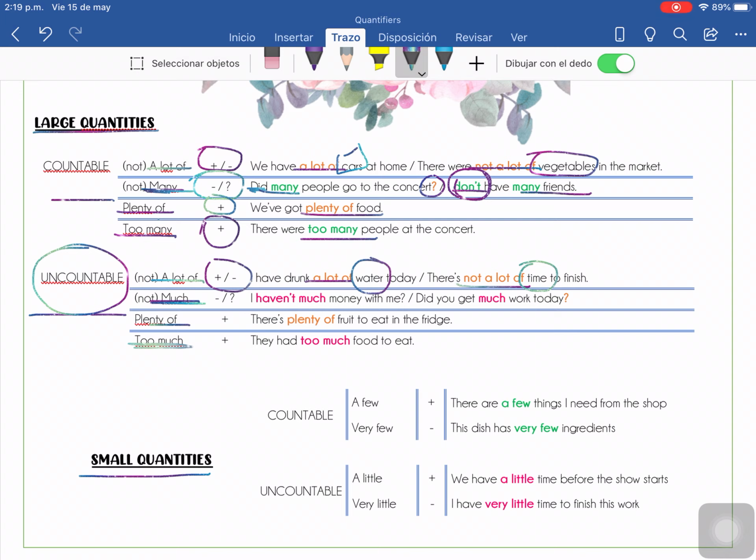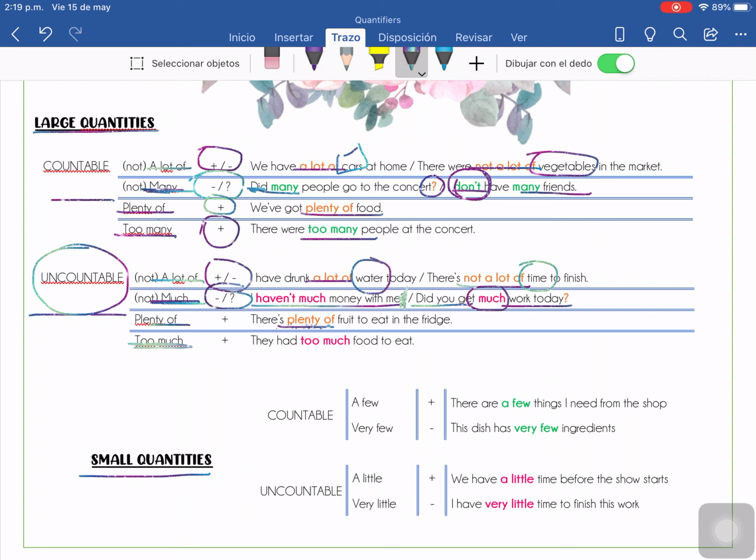Then, much, the same, negative and questions. Negative, I haven't much money with me. Esa no es una pregunta, I'm sorry, se me fue un question mark. Or the question, did you get much work today? Si yo lo quiero con how much, how much money have you got? How much water did you drink today? Okay, very good. Plenty of, the same, muchísimo.